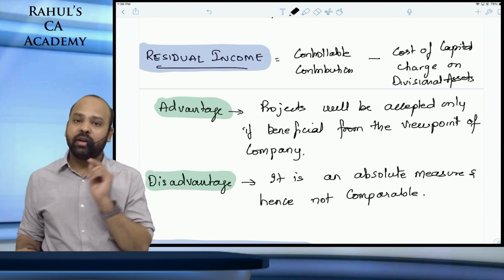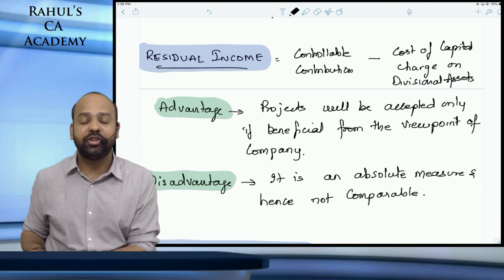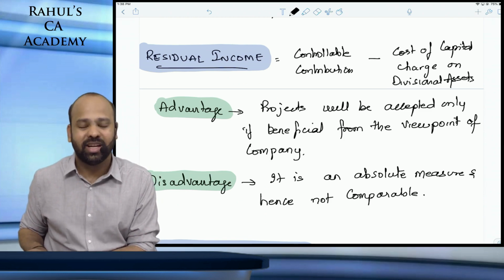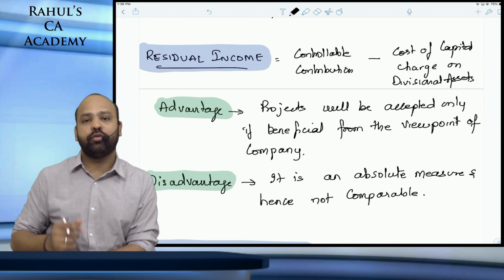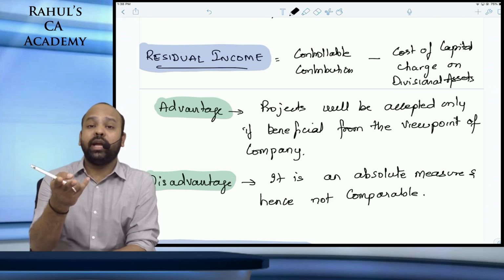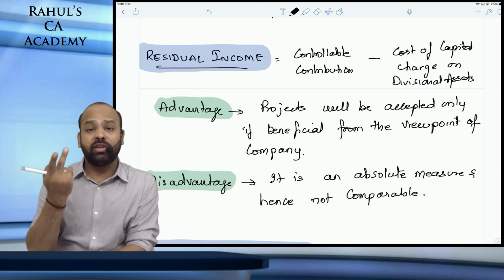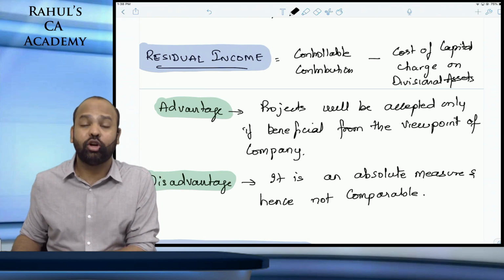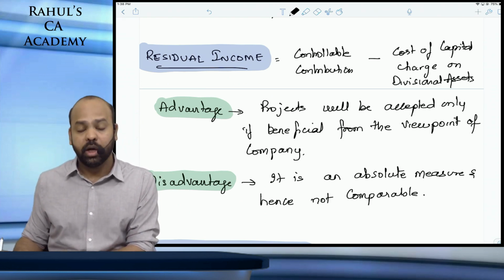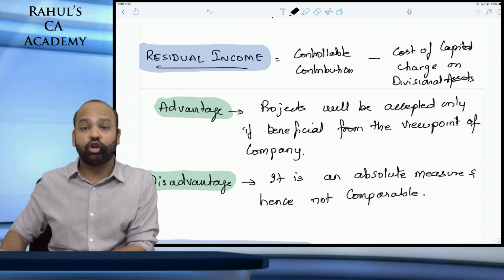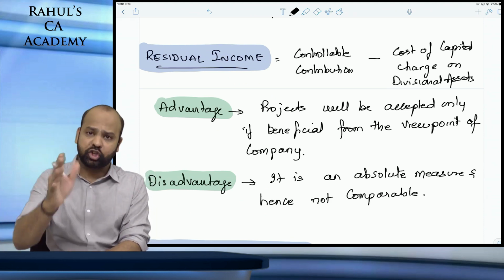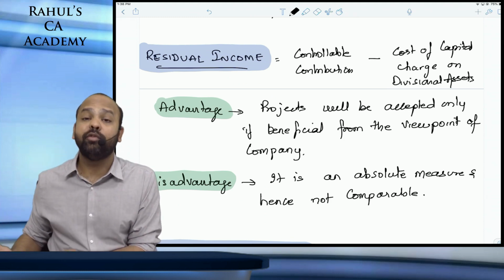However, remember, residual income will ensure that the divisional managers accept only those projects that are beneficial from the viewpoint of the organization. If the ROI is less than the cost of capital, obviously the division manager will not accept it because it will result in negative residual income. If the ROI is more than the cost of capital, the divisional manager will for sure accept it because residual income will be positive.